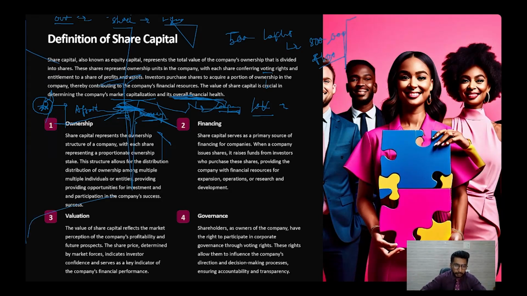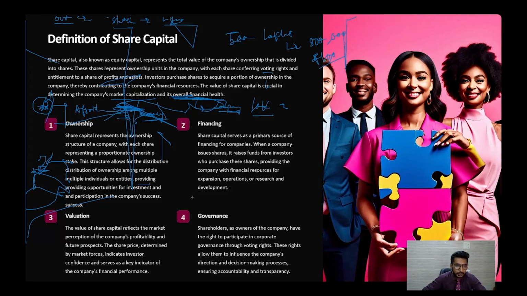Now let us move ahead and talk about the ownership. The share capital represents the ownership structure of a company, with each share representing the proportionate ownership stake. This structure allows for the distribution of the ownership among multiple individuals or entities, providing opportunities for investment and participation in the company's success.